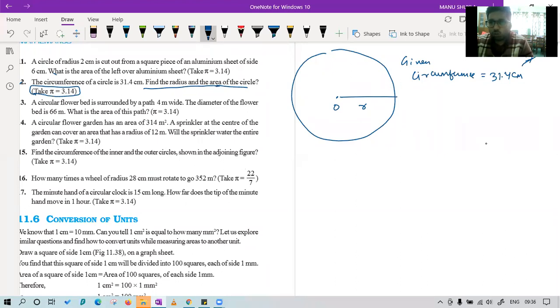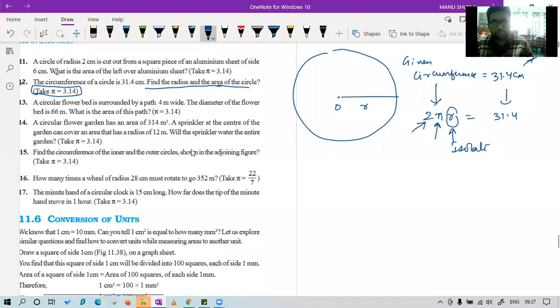So you can always say the circumference 2 pi r is equal to 31.4. In this, you know the value 2 is a constant, pi is a constant, r is unknown. Class, r is unknown. You can always isolate it on the left hand side and take the 2 pi on the downward side, and you will find the value of r. And as soon as you found the value of r, finding the area is very simple. Okay, now let's move to the next question.